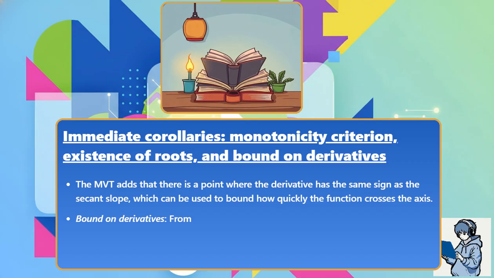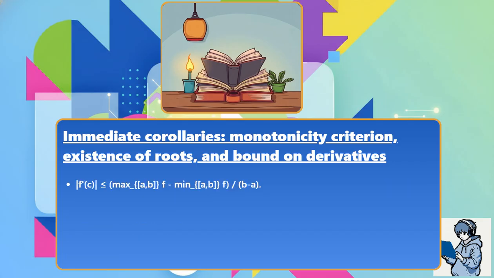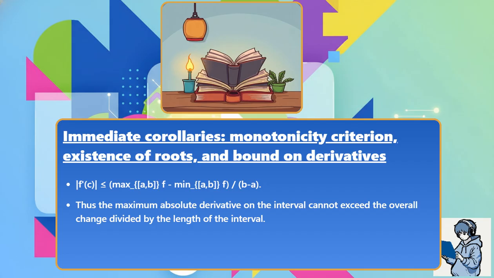Bound on derivatives from f'(c) = (f(b) - f(a)) / (b - a). We obtain |f'(c)| is less than or equal to (max over [a, b] of f minus min over [a, b] of f) divided by (b - a). Thus, the maximum absolute derivative on the interval cannot exceed the overall change divided by the length of the interval. This inequality is often used to estimate errors in numerical methods.